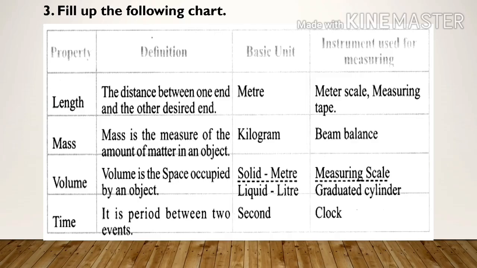Property: volume. Definition: volume is the space occupied by an object. Unit: for volume of solid: meter, and volume of liquid: liter. Instrument used for measuring volume of solid: measuring scale, and volume of liquid: graduated cylinder. Property: time. Definition: it is period between two events. Unit: second. Instrument used for measuring time: clock.